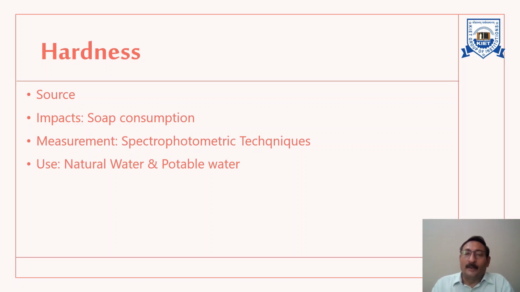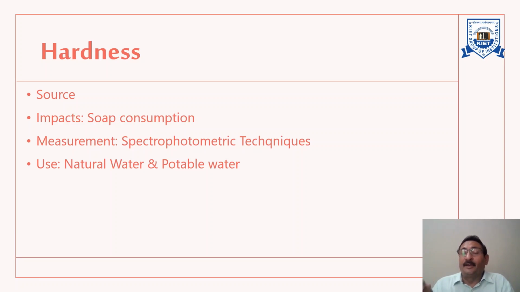Actually, if the water is hard, the soap consumed by hard water is an economic loss to the water user. So we don't like it, and even in some industries, we have to supply water of zero hardness.